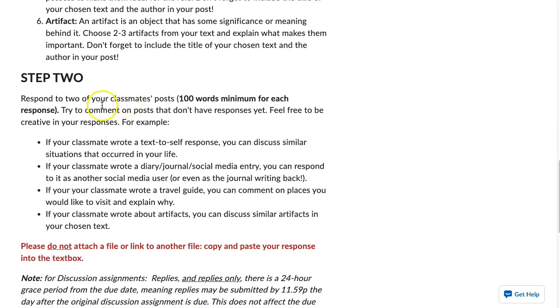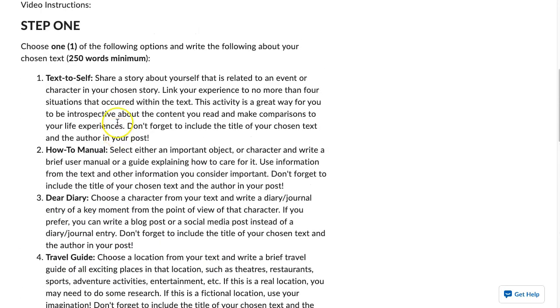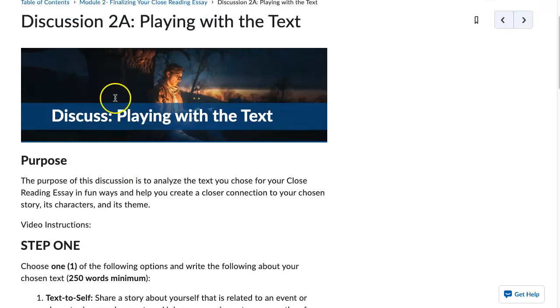For your replies, reply to 2 classmates and think about creative responses. How can you discuss similar situations that occurred in your life if someone did a text to self response? If someone did a diary or journal, you can respond to it as another social media user would. Just make sure your responses are about 100 words minimum. Keep it respectful, follow our regular etiquette rules, but think about creativity for this reply, and in this case, 2 replies. Those are the instructions for this discussion, playing with text, and discussion 2A.